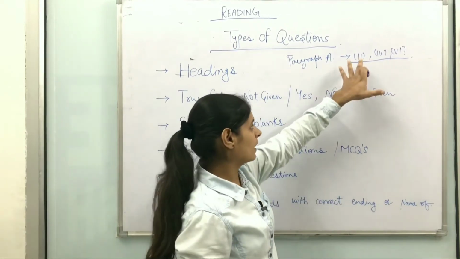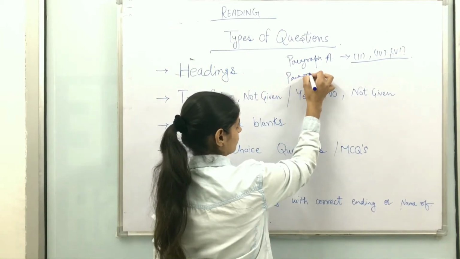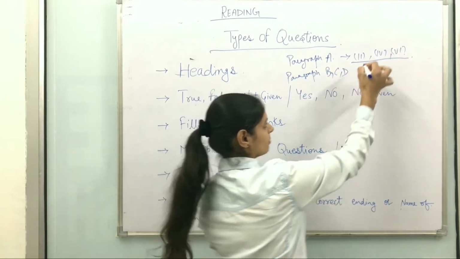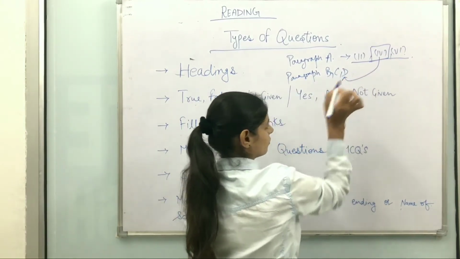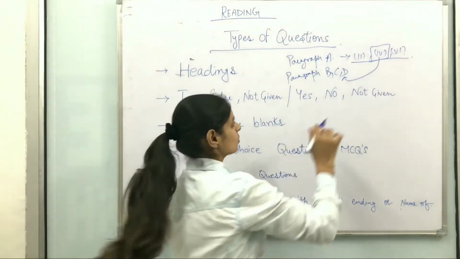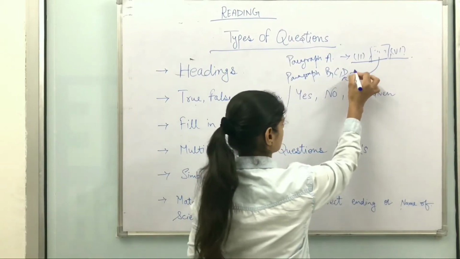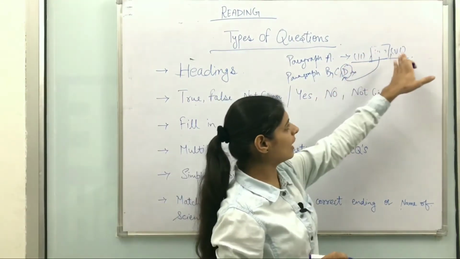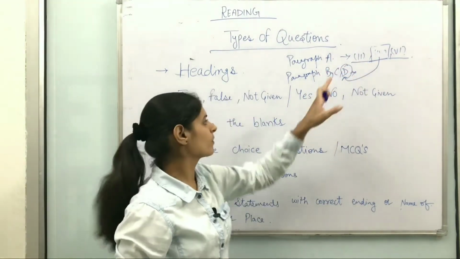Then when you attempt the other paragraphs, for example B, C, D, and you think that 4 is the answer for D, just rub it out from there and use it for D. Then you have 2 left over there and 1 is gone.